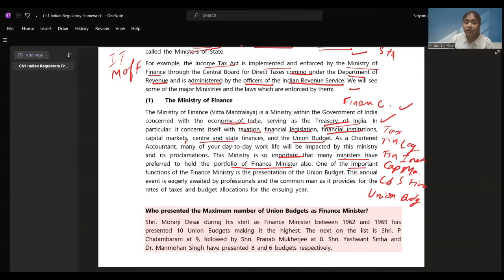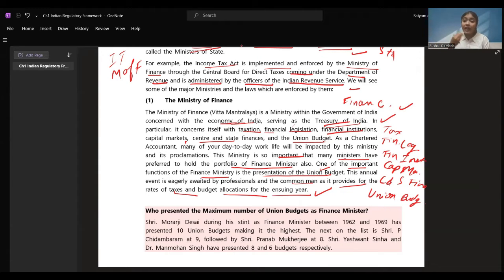One of the important functions of the finance ministry is the presentation of the union budget. On 1st of February each year, the union budget is presented. So, the major function, or the most important function, of the Ministry of Finance is to present the union budget. This annual event is eagerly awaited by professionals and the common man as it provides for rates of taxes and budget allocations for the ensuing year. All the people on 1st of February are glued to their TV screens to see what all things are given under the budget. What are the benefits given to the common man?